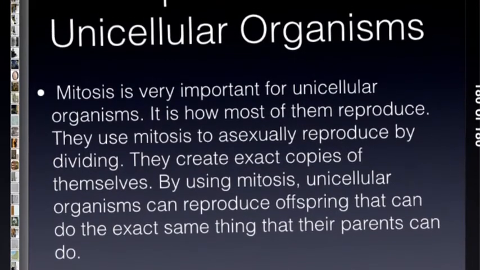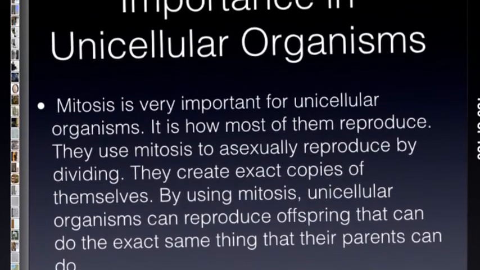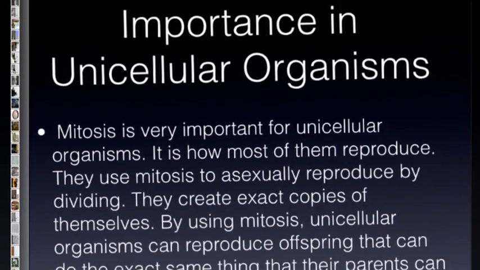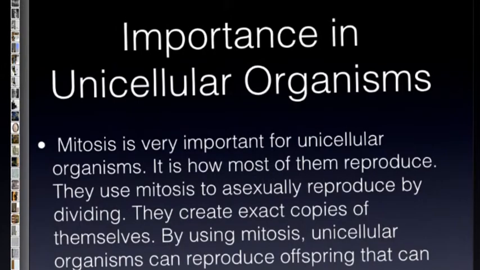Mitosis is very important for unicellular organisms. It is how most of them reproduce. They use mitosis to asexually reproduce by dividing. They create copies of themselves.